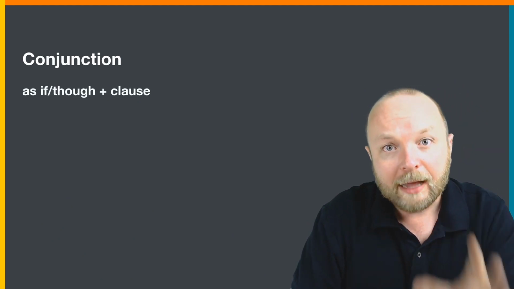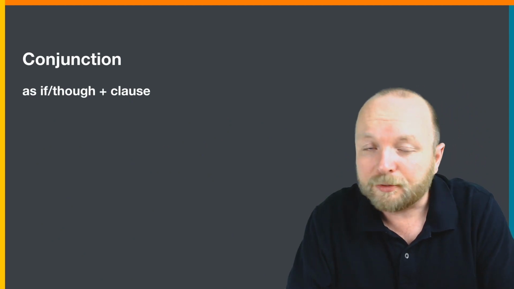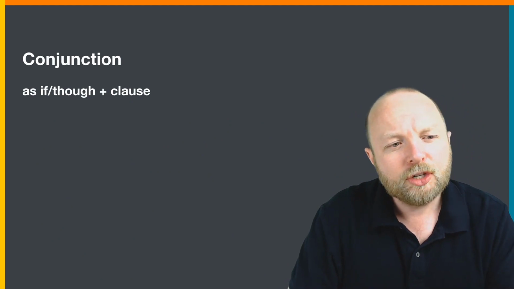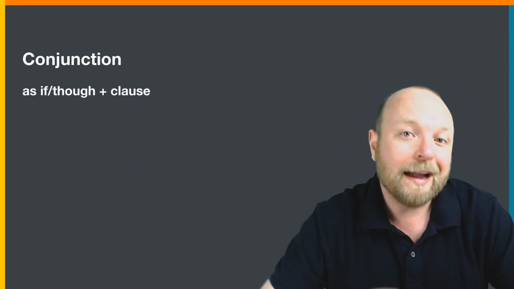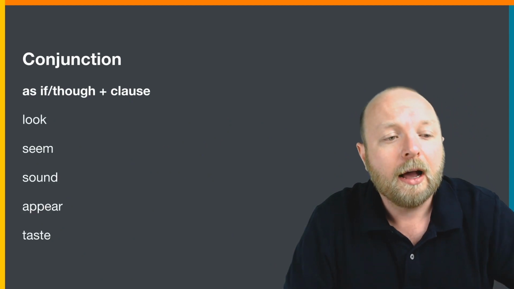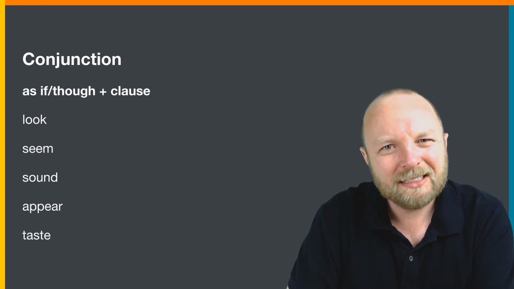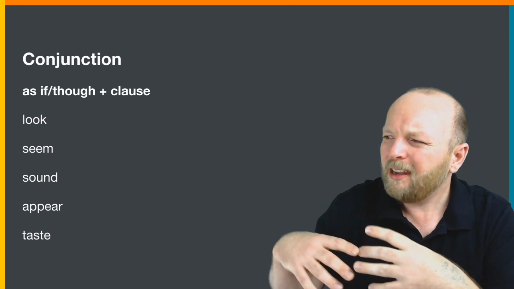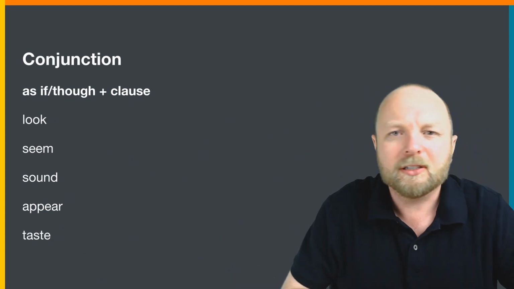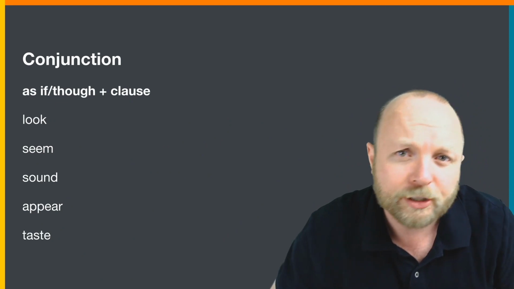Now, the last thing I'm going to talk about in this part 1 video is the phrase as if or as though with a clause. Usually this comes after verbs like this: you look, you seem, she sounds, it appears, it seems (same meaning as seem), it appears, this tastes. Sense verbs. There are more. These are just some examples.